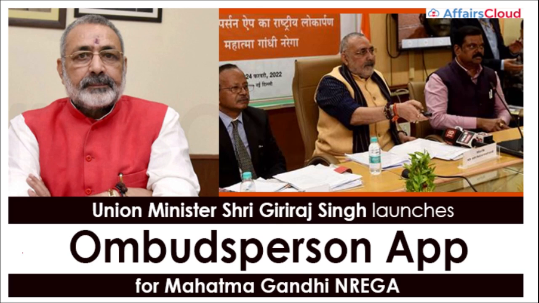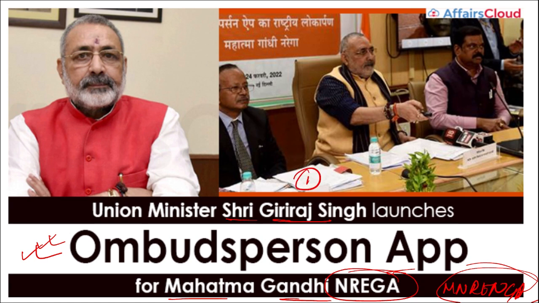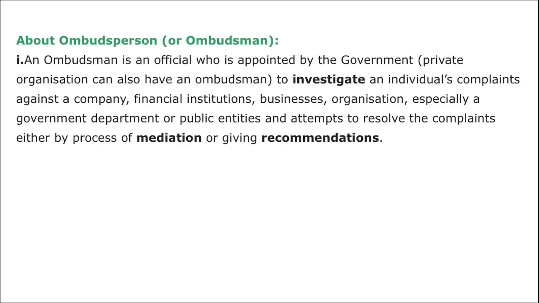Next, we are talking about the Ombudsperson app. Union Minister Shri Giriraj Singh has recently launched the Ombudsperson application for Mahatma Gandhi NREGA, the MNREGA scheme. I repeat, the Ombudsperson application was launched by whom? It was launched by Shri Giriraj Singh. But for whom was it launched? It was launched specifically for MNREGA. For what scheme was it launched? It was launched for MNREGA.